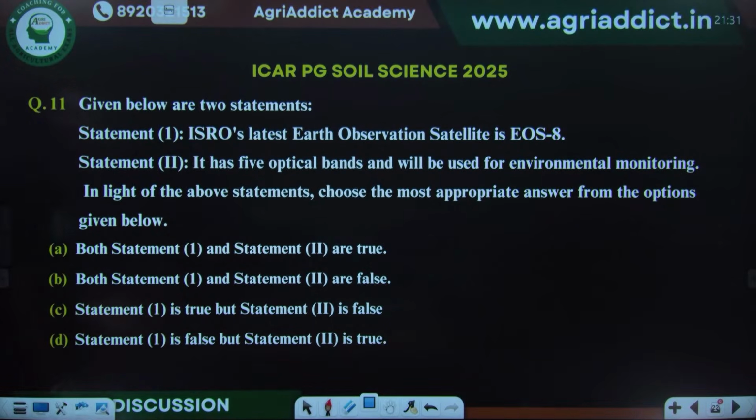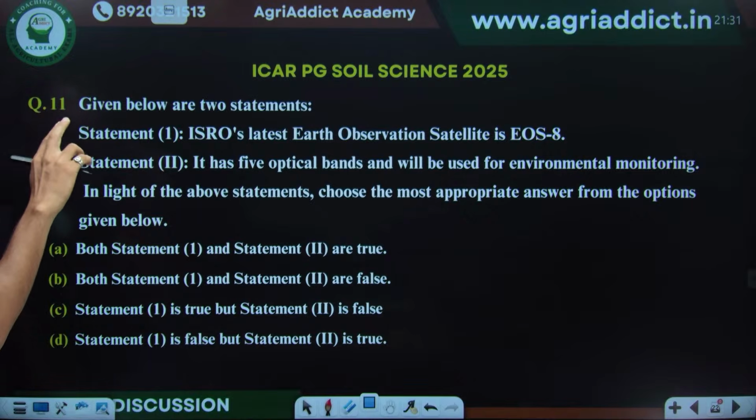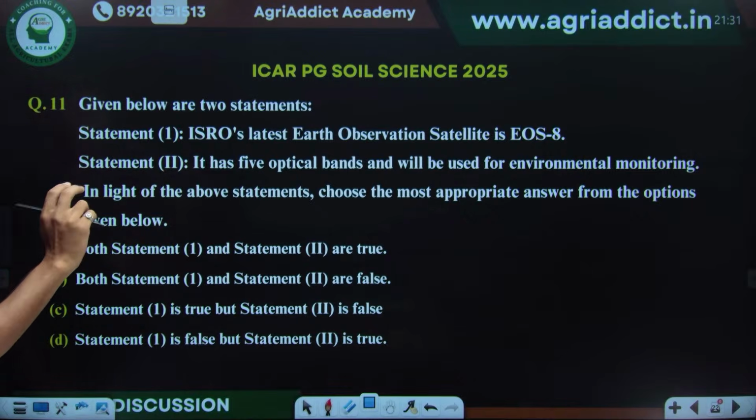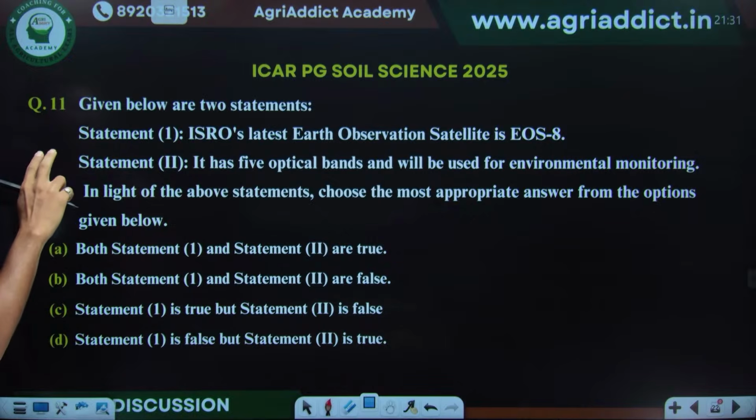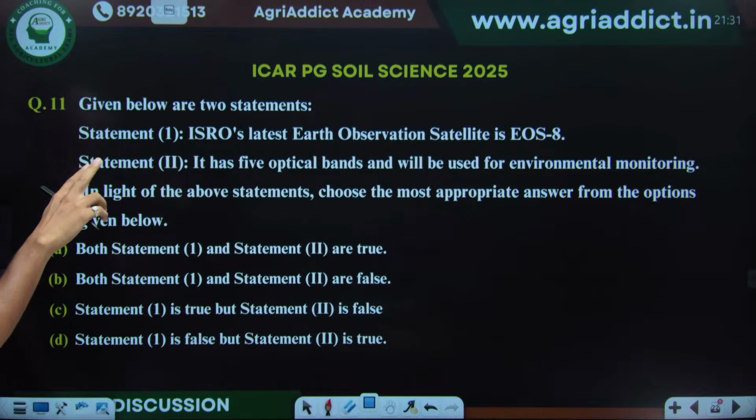So this is from ISRO's latest Earth observation satellite, EOS 8, and statement 2 is saying, linked to statement 1, that it has 5 optical bands and will be used for environmental monitoring.